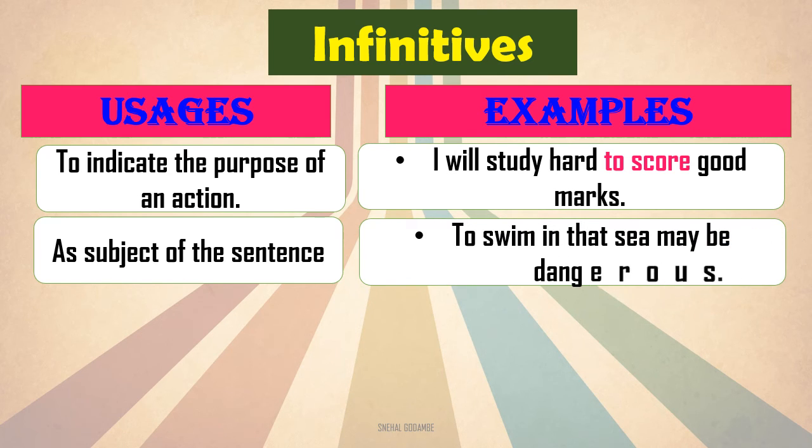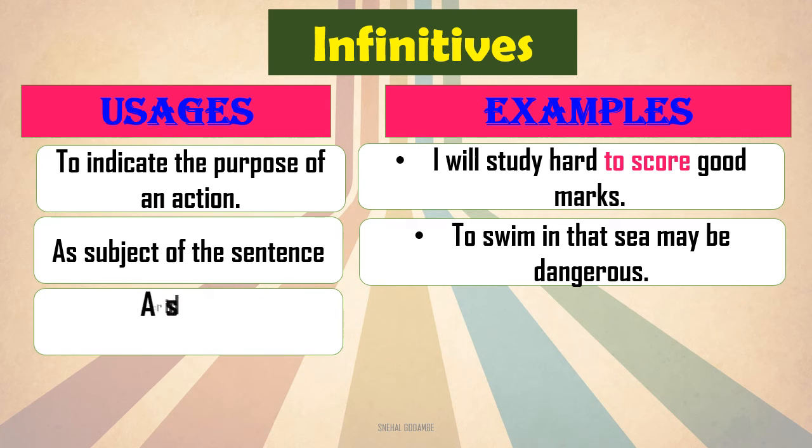To swim in the sea may be dangerous. आपण मगाशी एक बघितलं बघा की we can begin the sentence with this infinitive verb form, right? So to swim, here it is the subject of this sentence. To swim in that sea may be dangerous. So here it is working as the subject of this sentence, right? What is dangerous? To swim in that sea may be dangerous. So here it is used as the subject of the sentence. It has come in the beginning of the sentence. Both the things, it is applicable over here. Now we will see the next example.